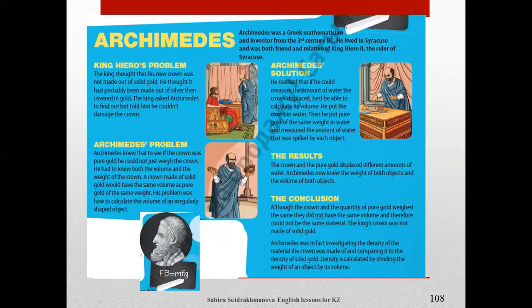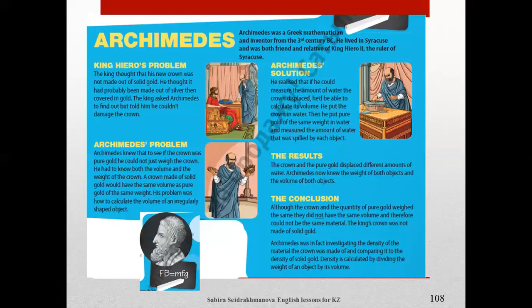Archimedes' Solution. He realized that if he could measure the amount of water the crown displaced, he'd be able to calculate its volume. He put the crown in water. Then he put pure gold of the same weight in water and measured the amount of water that was spilled by each object. The results. The crown and the pure gold displaced different amounts of water. Archimedes now knew the weight of both objects and the volume of both objects.